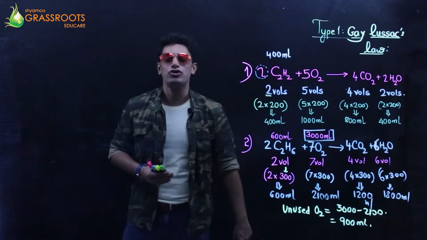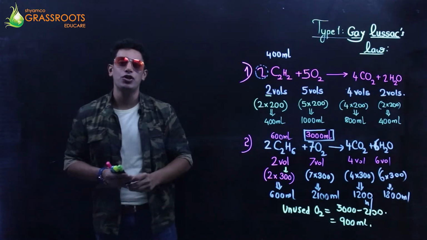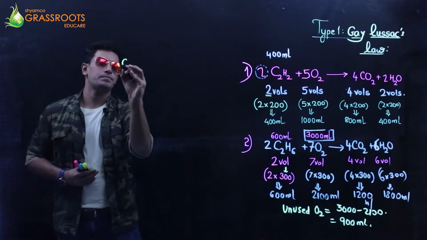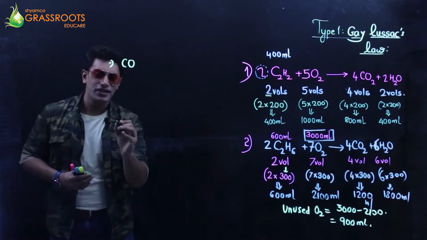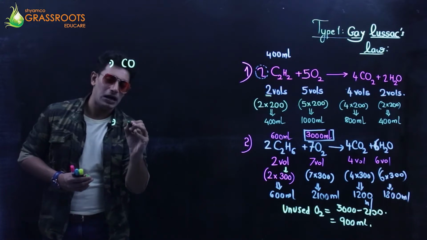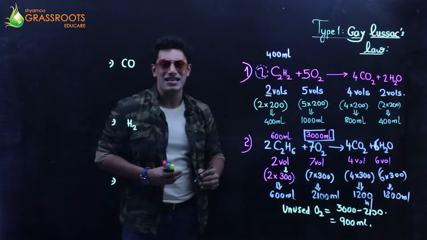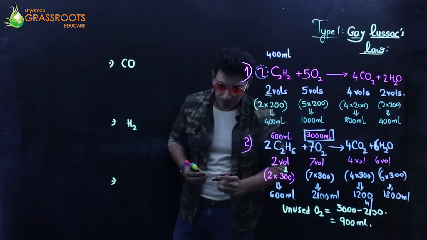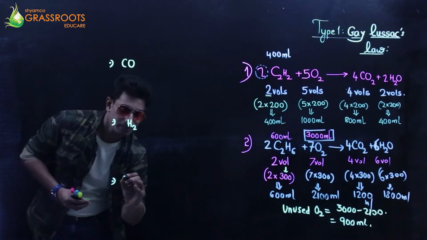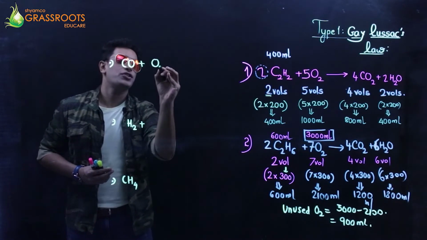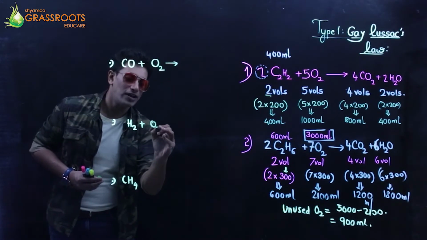So we have three reactions involving oxygen with us. The first one is carbon monoxide. The second reaction with us is hydrogen. And the third reaction which I have with me out here is CH4, that is methane. They are all ignited with oxygen, that is O2, O2 and O2.